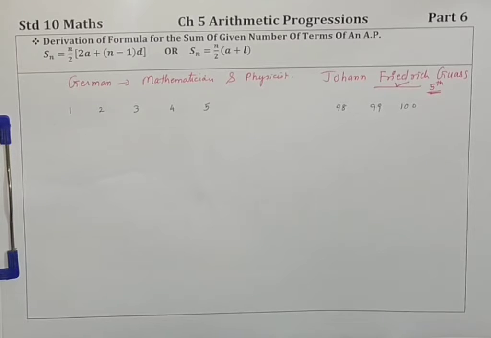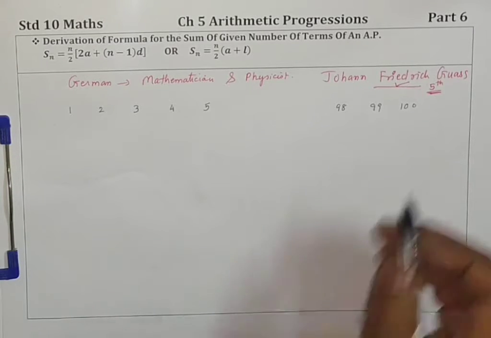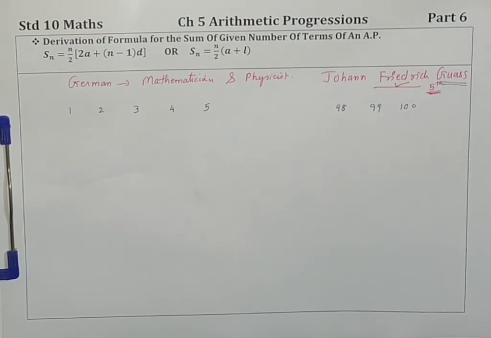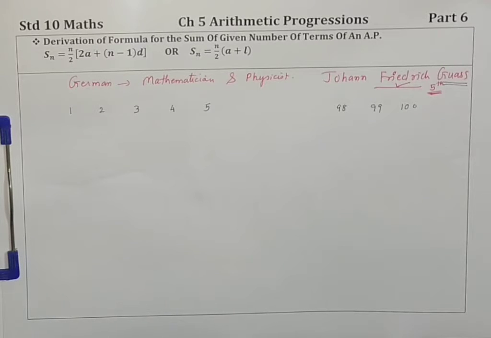In a minute's time, Gauss completed his work and he raised his hand, called out to the teacher and said, "Teacher, I have finished." The teacher was completely shocked. How can he do such a big sum in just 1 minute or so?